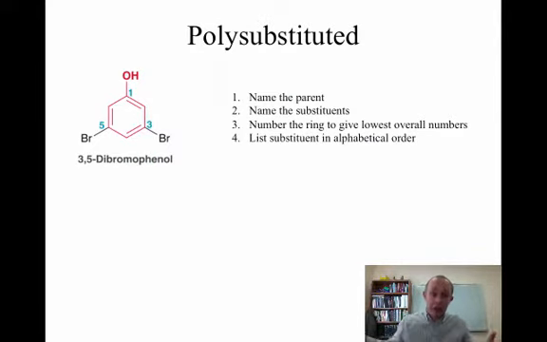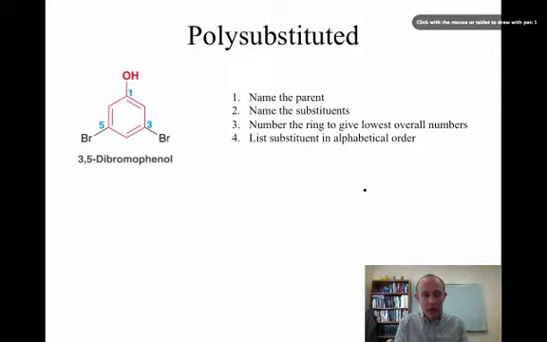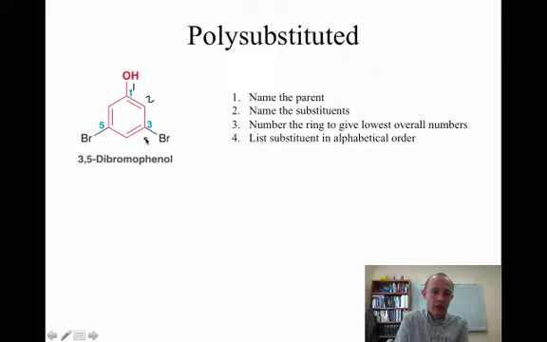What if you have more than 2 groups? Well, then you just name the parent. So you pick whatever gets the highest priority, which is going to be phenol, since it's one of those 6 that we learned. And then you just number to give the lowest numbering scheme overall, right? So this would be carbon 1, and then we just number 2, 3, 4, 5, 6.